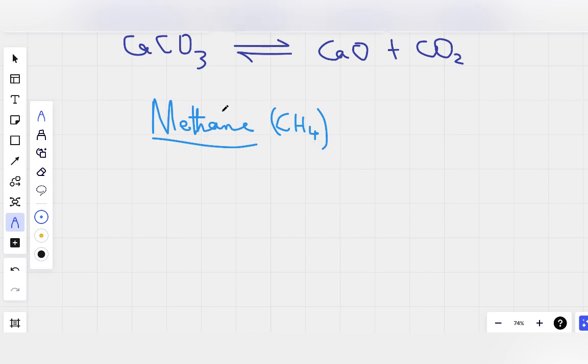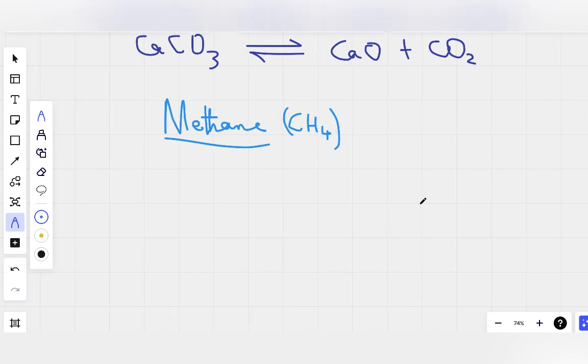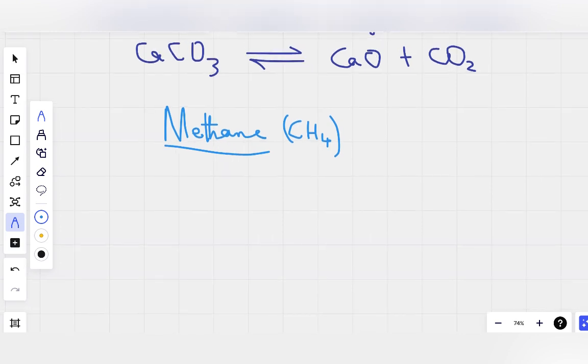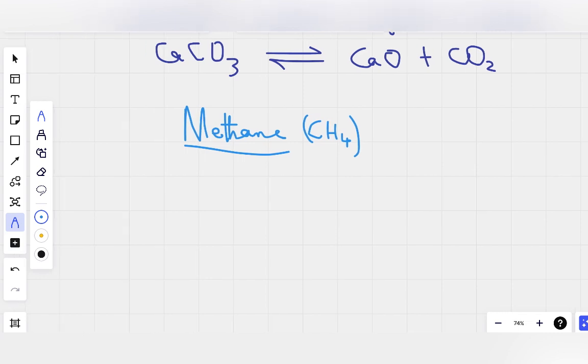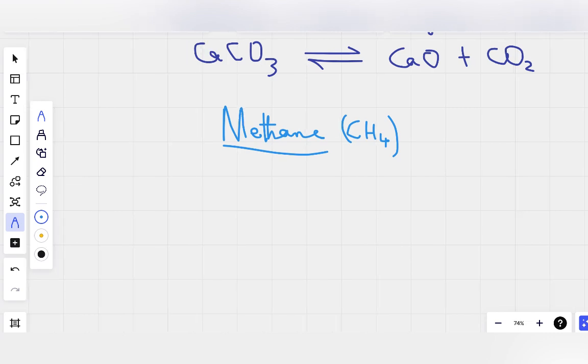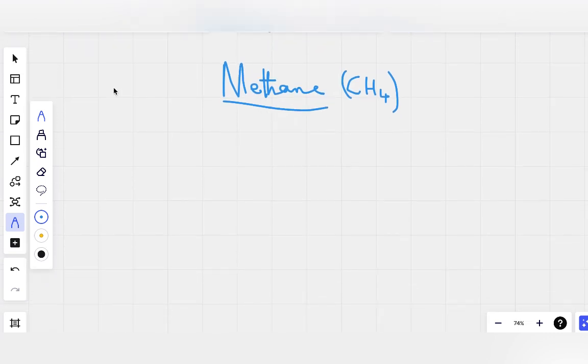It also forms wherever bacteria break down plant material in the absence of oxygen, for example in paddy fields like rice swamp areas, swamps, and landfill sites. Some animals, including cattle, sheep, goat, and camel, give out methane as a waste product from their digestion process. Okay, so that's that for methane.